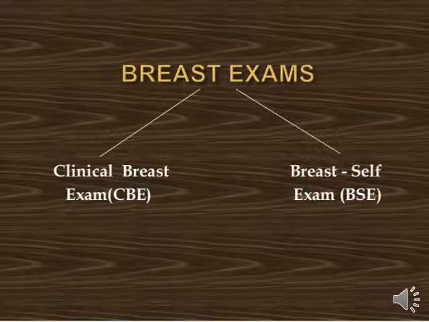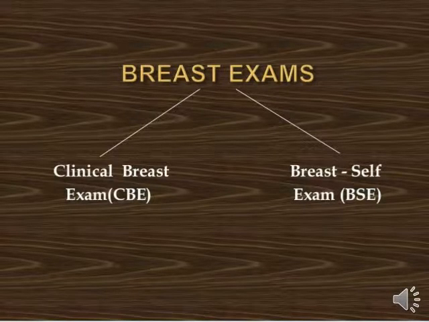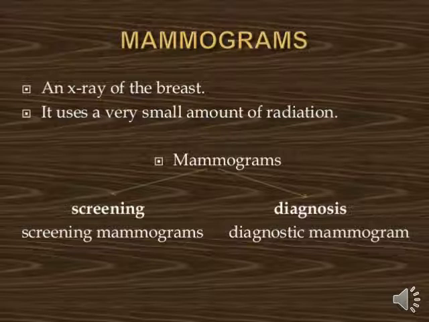Now we will see the next thing, mammograms, which means an x-ray of the breast. What is it? It is an x-ray. Which area x-ray? X-ray of the breast. It uses a very small amount of radiation, and with the mammogram we just use a small amount of radiation over the site of the breast tissue. Okay, so it is also one kind of investigation for the breast tumor.